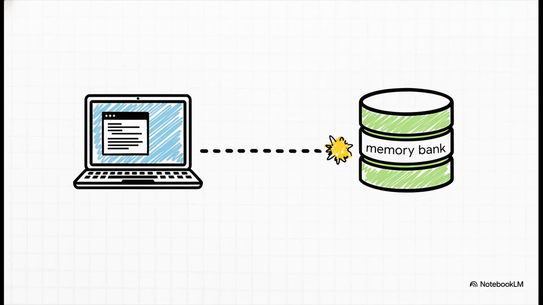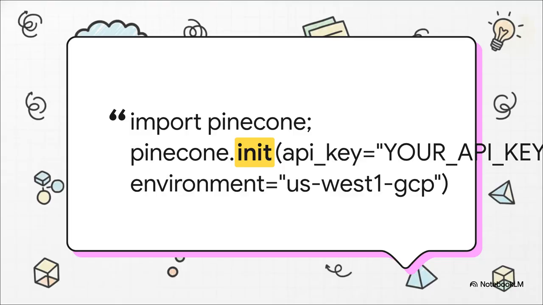First things first, before we can do anything else, we have to establish the connection. We need to tell our code how to find and talk to our Pinecone database, which is going to be our AI's memory bank. And honestly, look how easy this is. With just these few lines, we're in business. We import the Pinecone library, and then we call init. All it needs is your personal API key for authentication and the cloud environment where your database lives. And just like that, the communication line to our AI's memory is wide open.